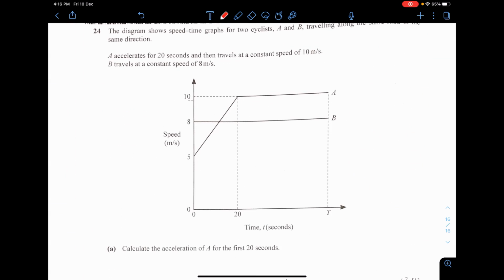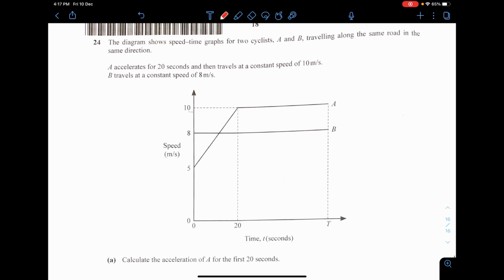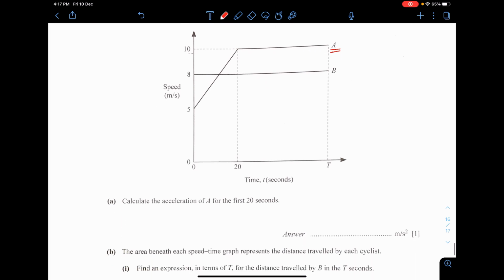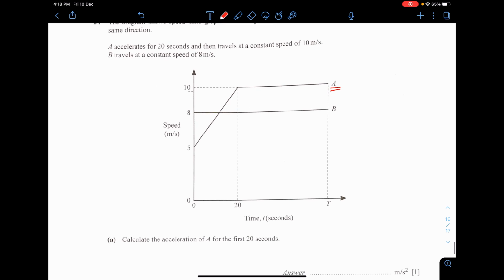Alright, next is question 24. I think it's the last question. The diagram shows the speed-time graph for cyclists A and B traveling along the same road in the same direction. A accelerates for 20 seconds and then travels at a constant speed of 10 meters per second. The speed of B is a constant 8. Calculate the acceleration of A.